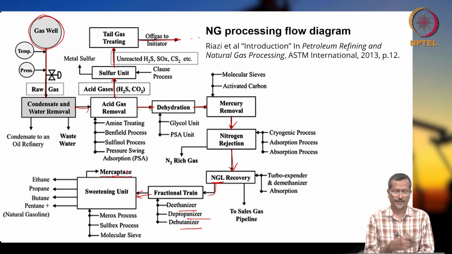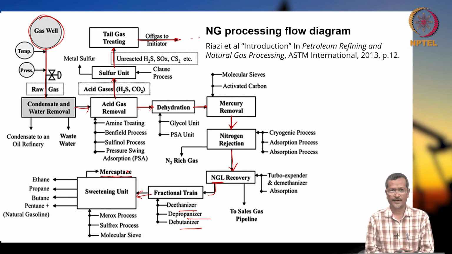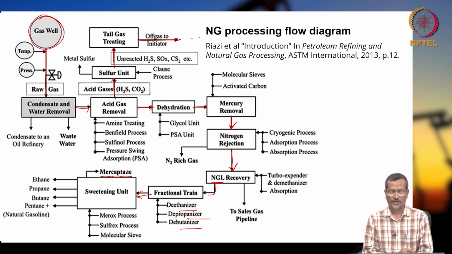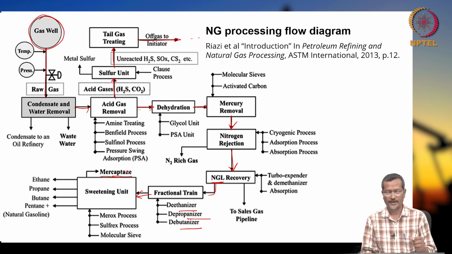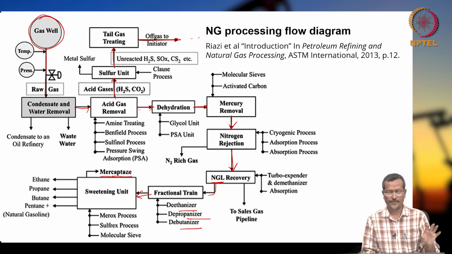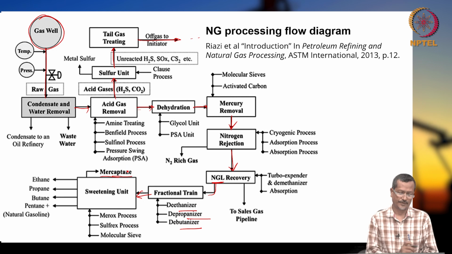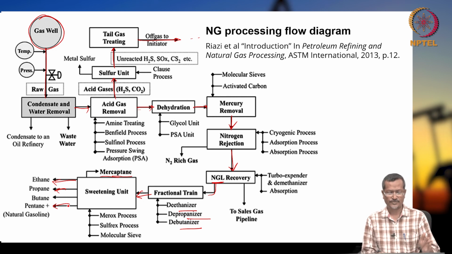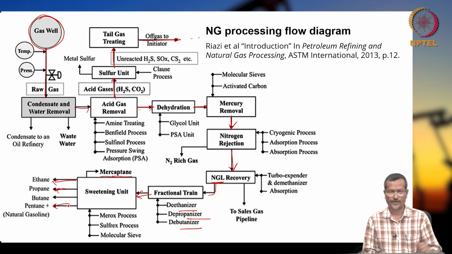But in a processing plant, if mercaptan is there, it contains some amount of sulfur, so it will cause corrosion. So, the companies remove it, and then they add a fixed amount of mercaptan, so that if leakage is there, people can identify it, but it will not be harmful also. Okay. So, after that you get ethane, propane, butane, pentane, all these things, and you send them to your customer or next level.